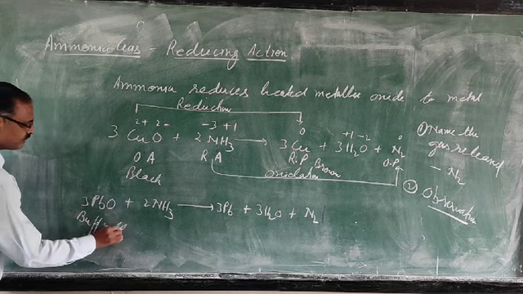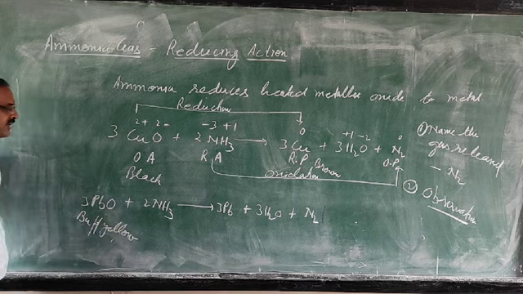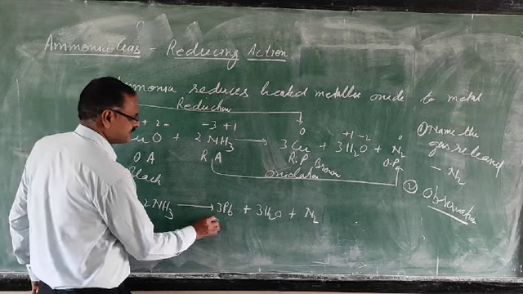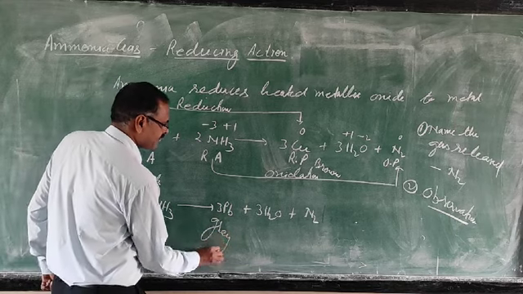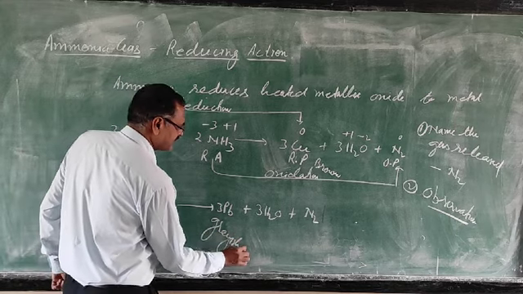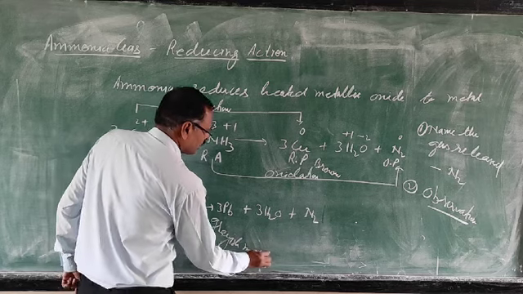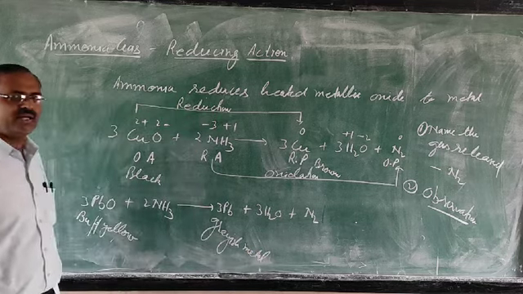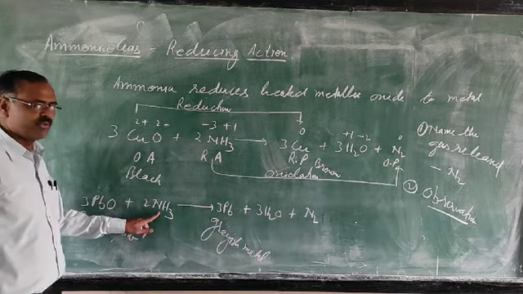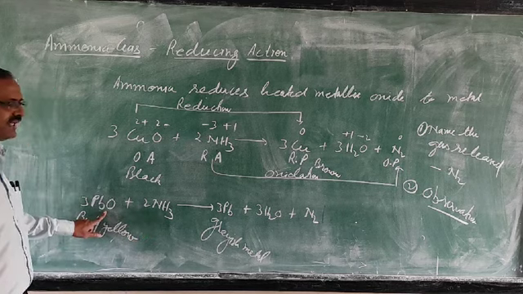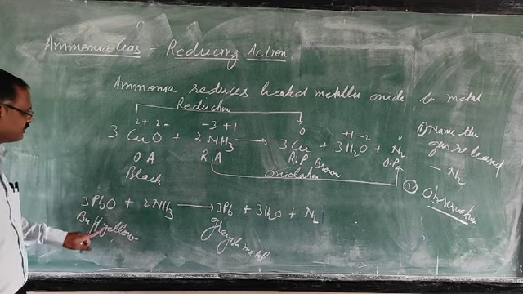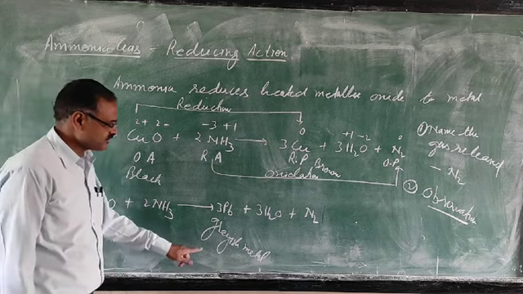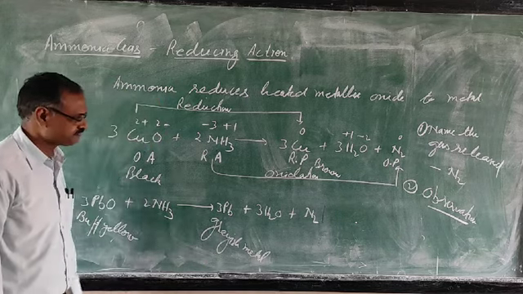Buff yellow means light yellow, and this one is a grayish metal. So if it is asked to you, what do you observe when ammonia is passed over lead oxide? This buff yellow lead oxide changes to grayish metal lead.